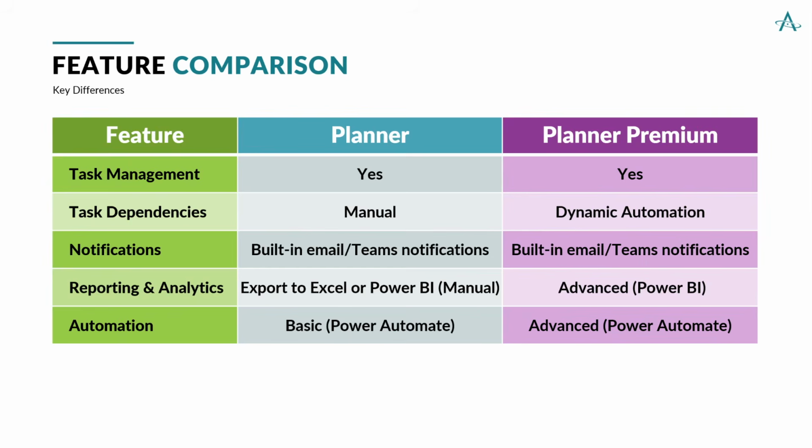Now, here are some feature comparisons between Microsoft Planner and Microsoft Planner Premium. As a comparison, they're both made to handle task management with ease. However, adding dependencies to automate workflows can really only be done in Planner Premium. Both of them enable notifications. Reporting and analytics is limited to the charts in Planner. Now, data can be exported from Planner into Excel and manually loaded into Power BI for further reporting. But Planner Premium data can be pulled into Power BI and custom reports can be made that way. Additionally, Planner Premium has views providing other analytics that Planner doesn't.